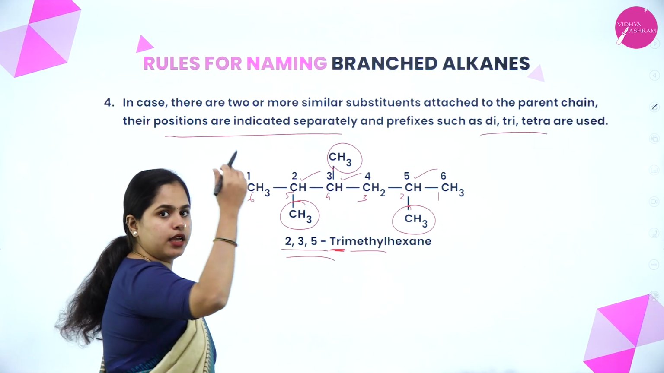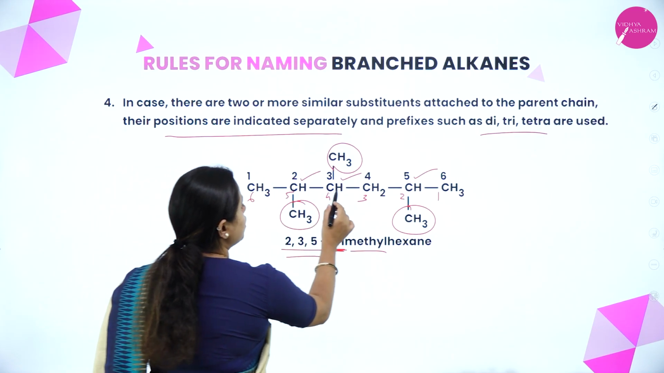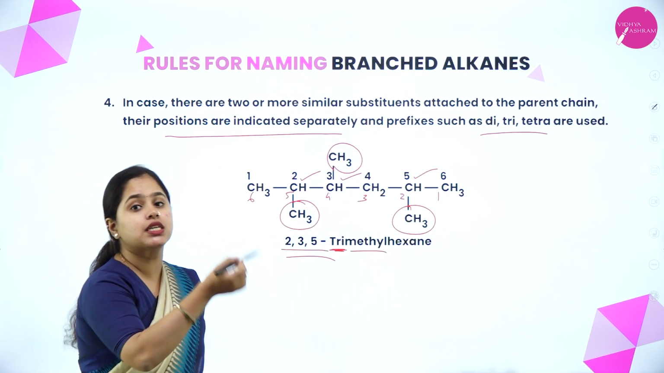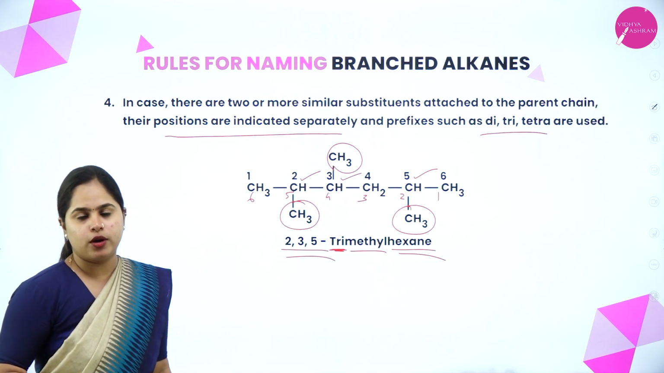Now how many carbons are there? Coming back to the root word, the prefix is done. So 1, 2, 3, 4, 5, 6: 6 carbon atoms. It is an alkane, so the root word will be hexane. I hope it is clear.